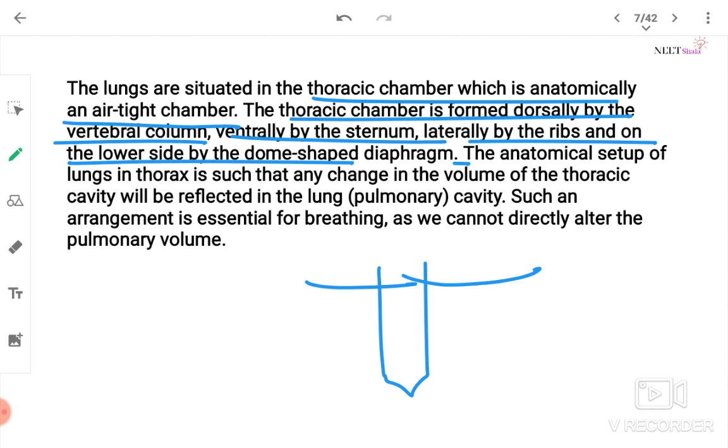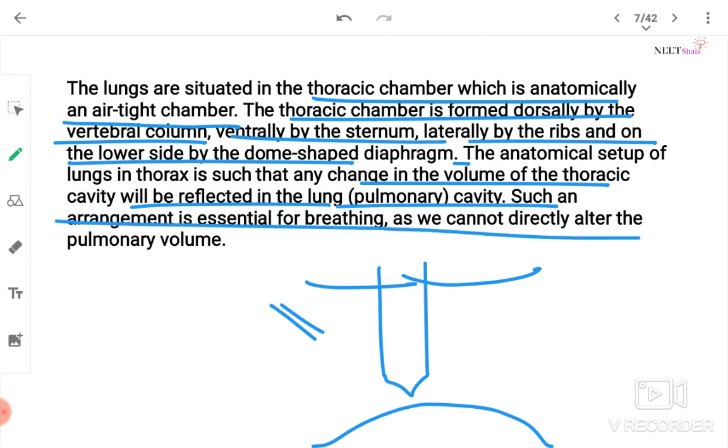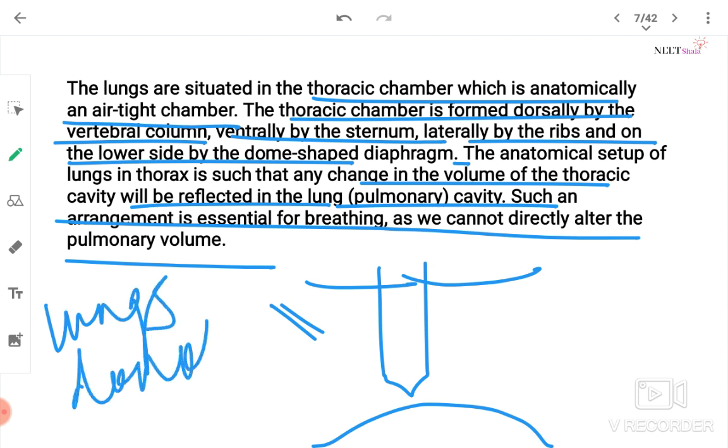The anatomical setup of the lung in thorax is such that any change in the volume of thoracic cavity will be reflected in the pulmonary cavity. Such an arrangement is essential for breathing as we cannot directly alter pulmonary volume. Lungs do not have muscles.